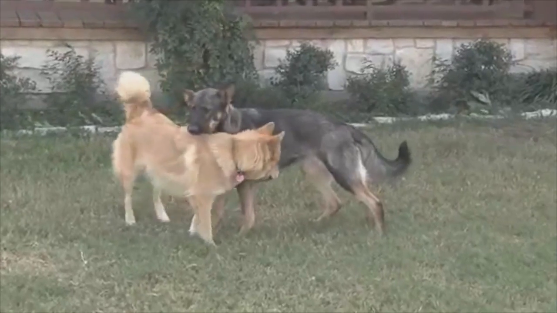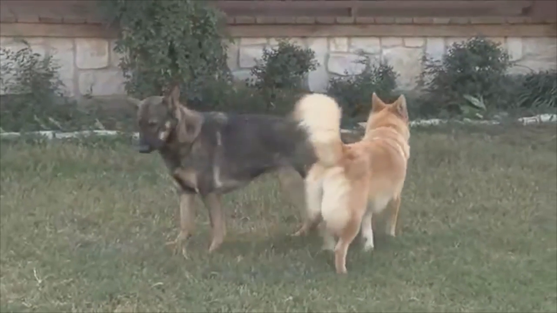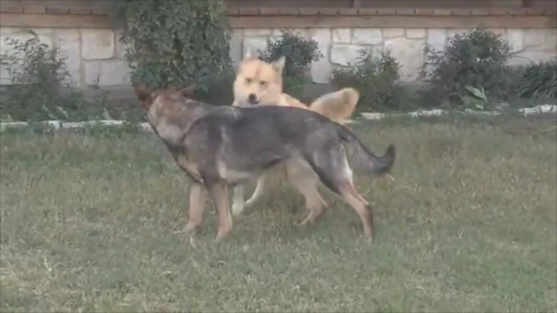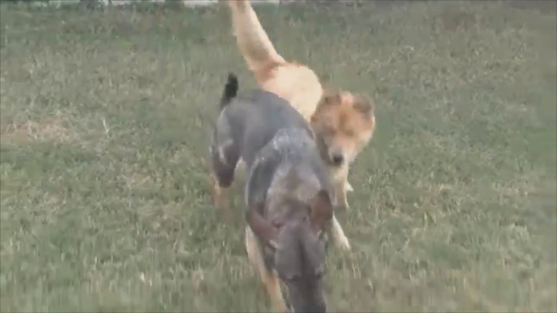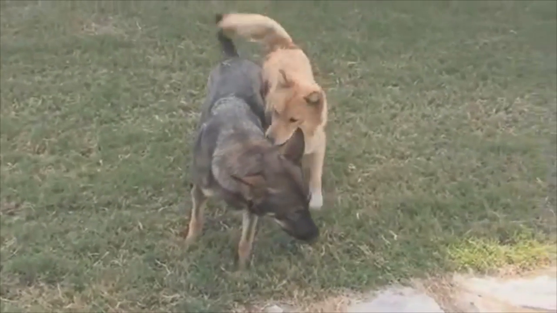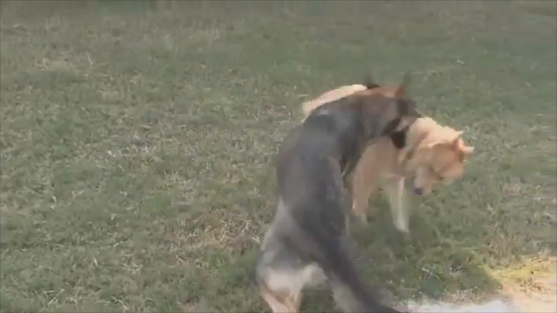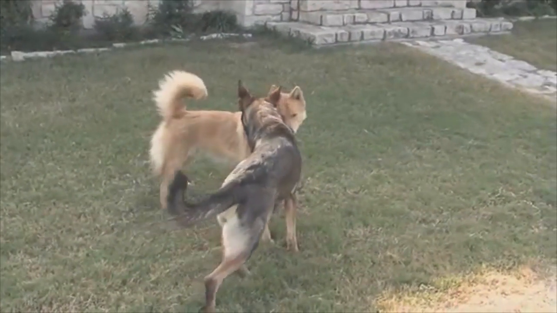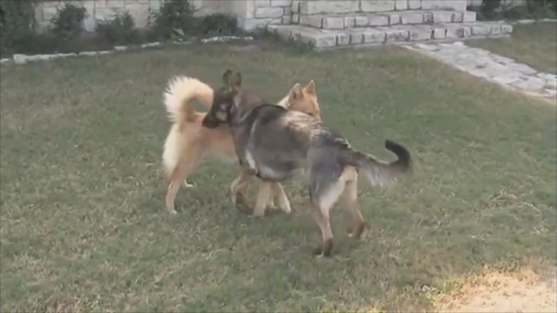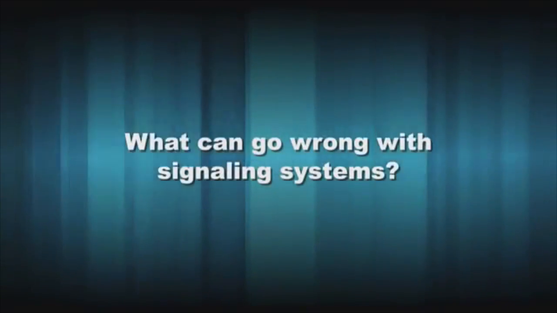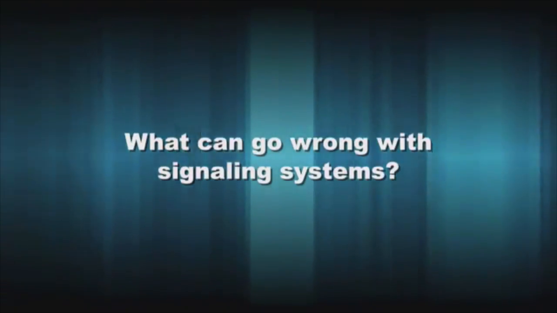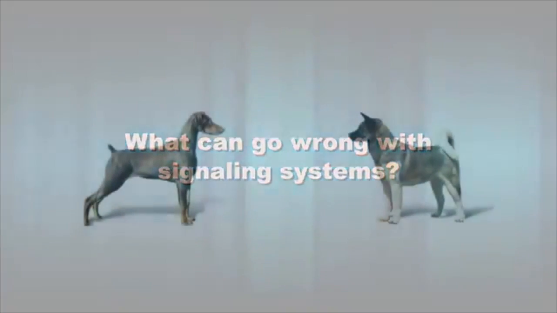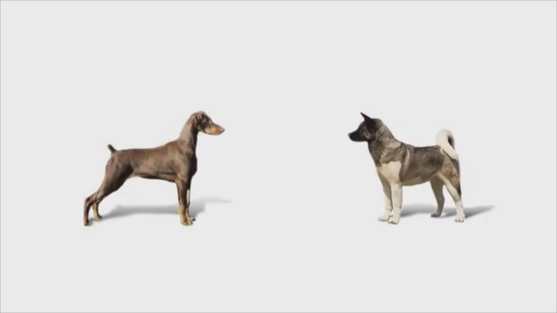If the play signal isn't clearly given, or if the other dog doesn't recognize it as a play signal, or if the other dog doesn't want to play, then a conflict could occur. Sometimes things go wrong with the signaling system, and serious conflicts develop. What can go wrong with signaling systems? Anytime there's a communication between two animals, there's a chance for misunderstanding.